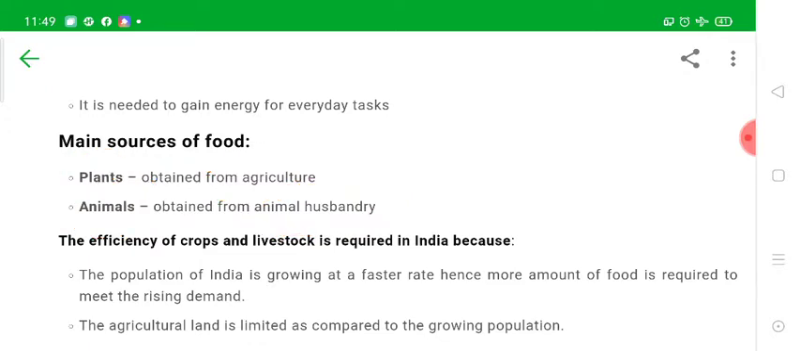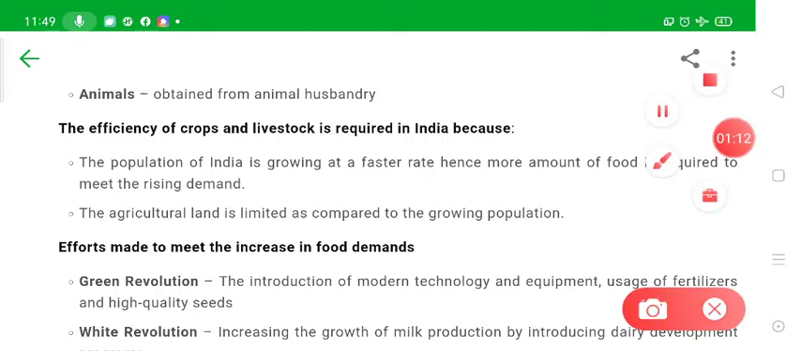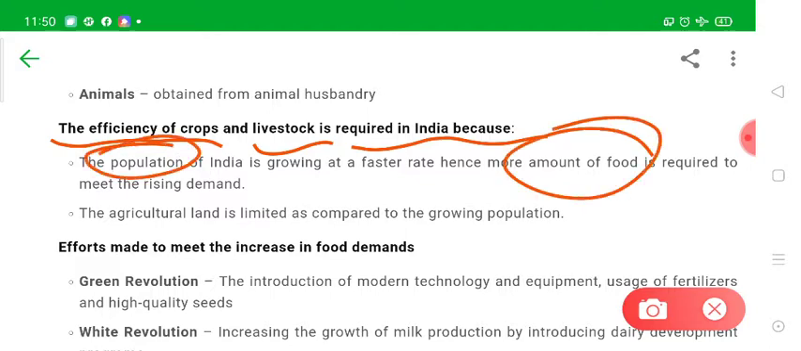So dear students, now let's understand that day by day the population of India is increasing, and we need to increase the production of foods from agriculture and animal husbandry. So what do we call this? We call it that the efficiency of crop production and livestock is required in India. This is because the Indian population is growing very fast, and the requirement of food is also increasing very fast. The demand for food is increasing.